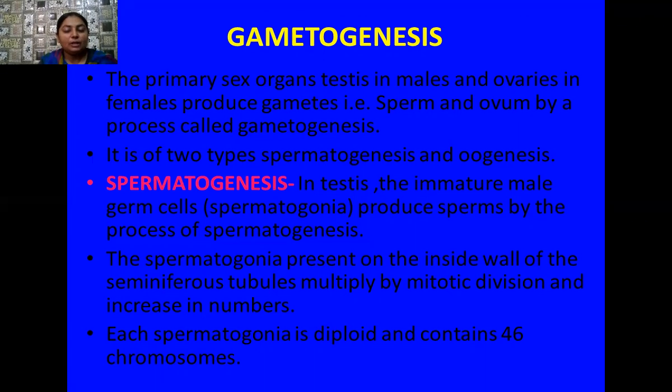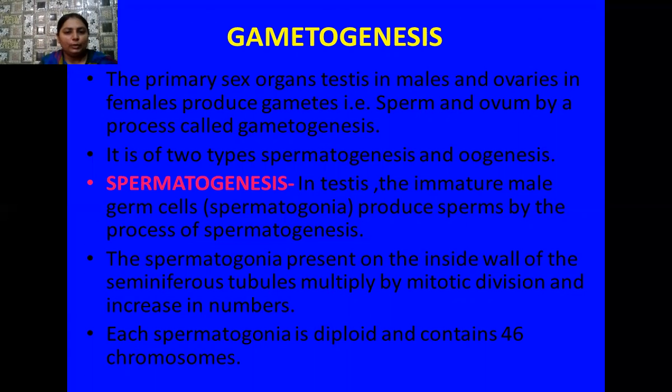These immature male germ cells are known as spermatogonia. And these spermatogonia cells later produce sperms by the process of spermatogenesis. These spermatogonia cells are present on the inside wall of the seminiferous tubules, which are highly coiled structures present in the testicular lobules.